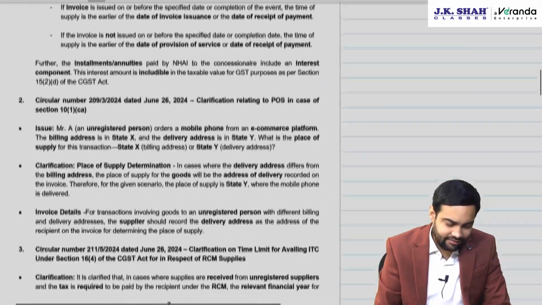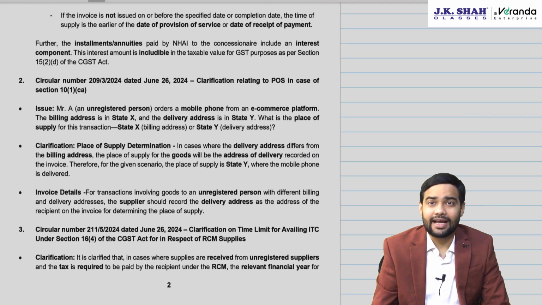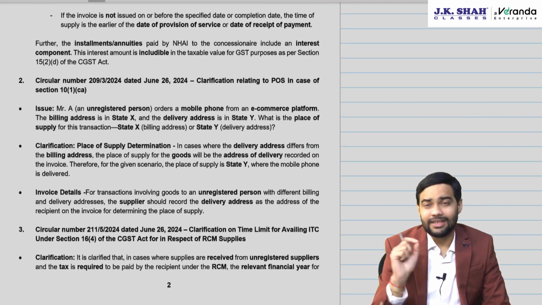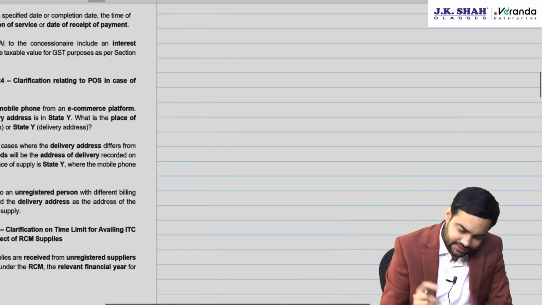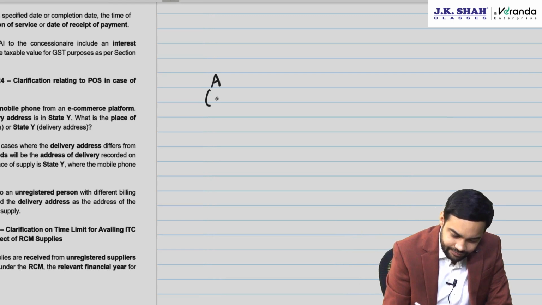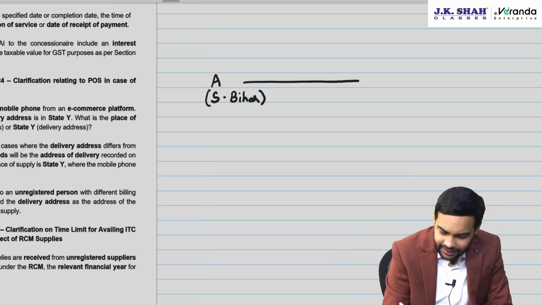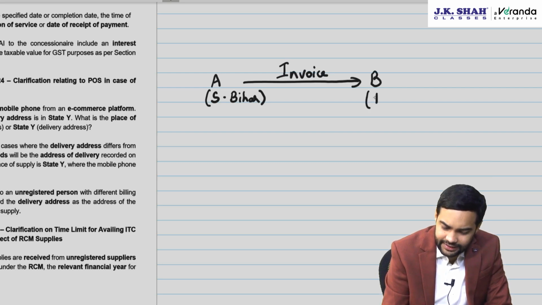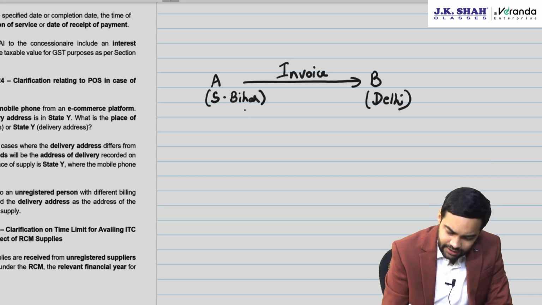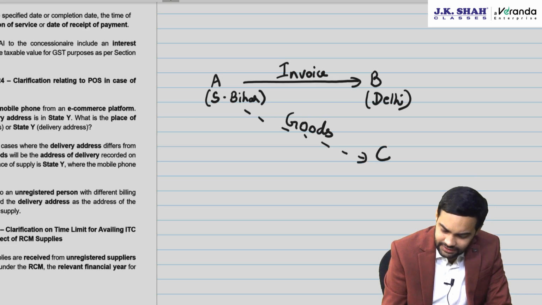Then the second one relates to place of supply in case of 10(1)(ca), basically targeting the online e-commerce industry. Now see what happens sometimes. There is a seller who is in Bihar. This supplier has received an order from Mr. B who is in Delhi, but the goods are getting delivered to Mr. C who is in Karnataka.